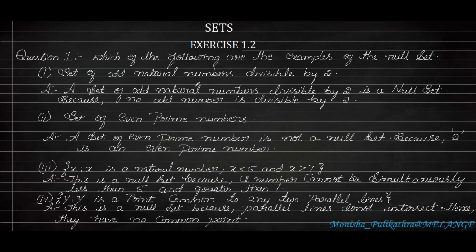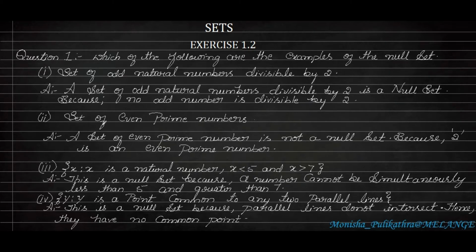The statement itself says divisible by 2, but there is not even a single odd number which can be divisible by 2. So this type of set is clearly a null set, because no odd number is divisible by 2. I hope you understood which type of problems are considered a null set and which type of statement are considered not a null set.